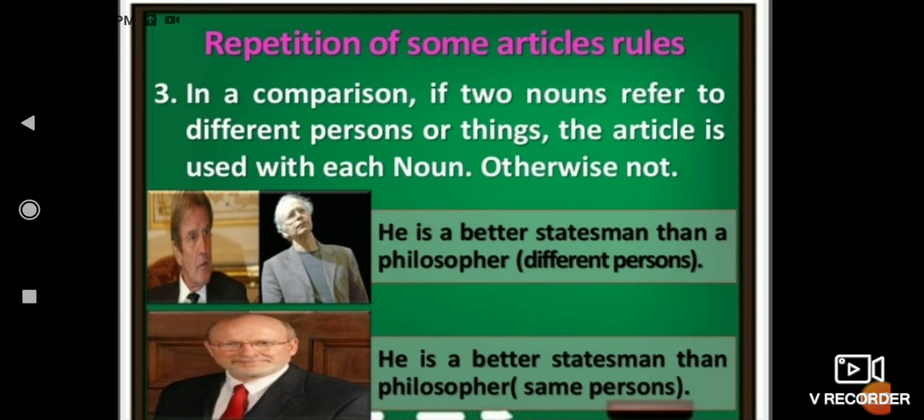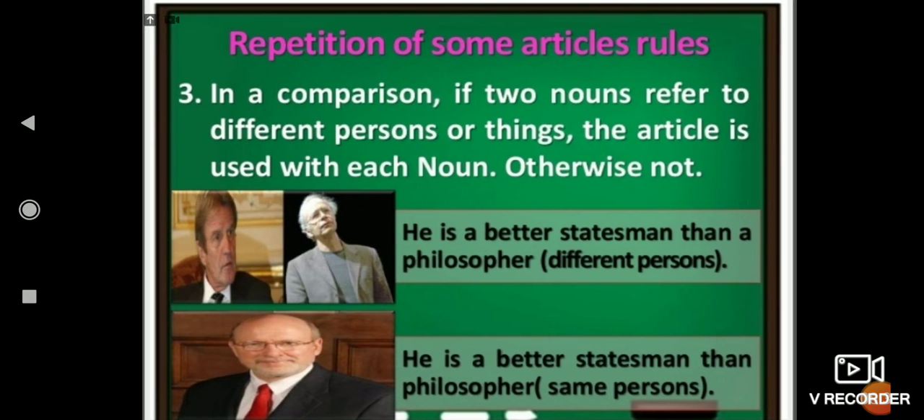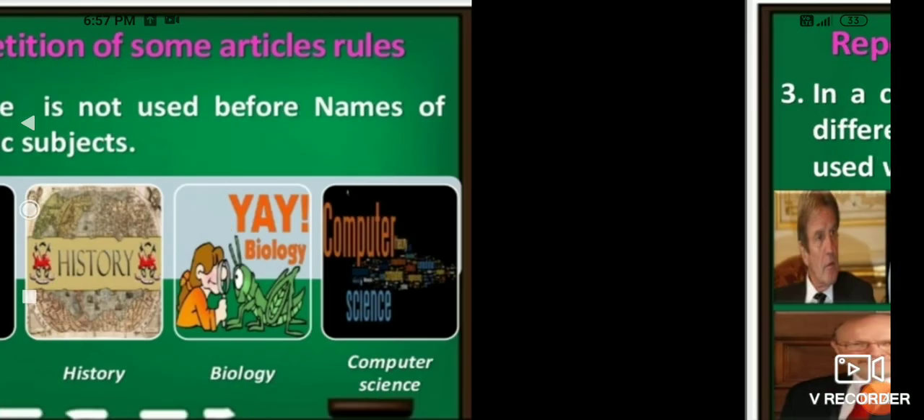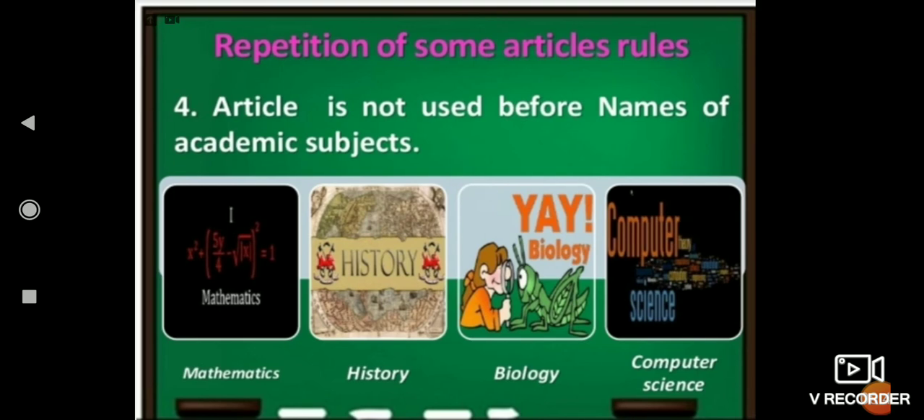So keep it in mind: if two qualities of two different persons are compared, then two articles will be used with both persons. If two qualities of the same person are being talked about, then we will use only one article. Now, an article is not used before names of academic subjects like mathematics, history, biology, computer science. These examples are given to make you understand that before academic subjects we will never use any article.